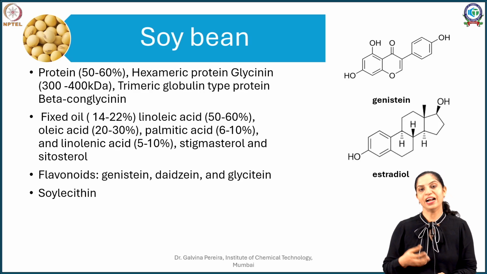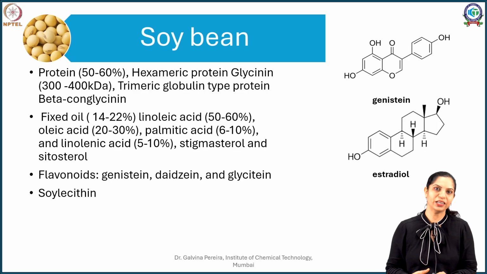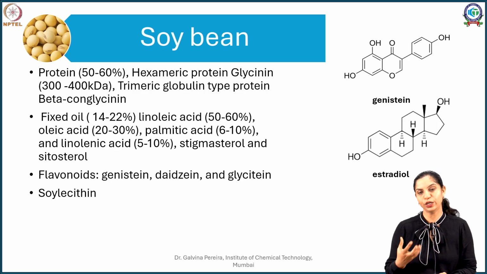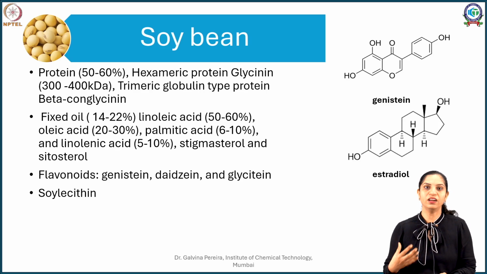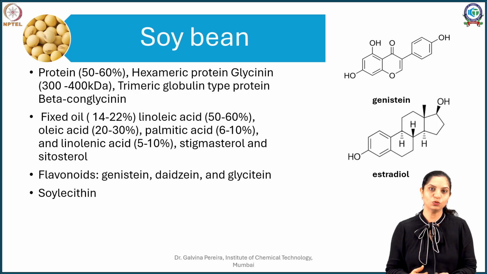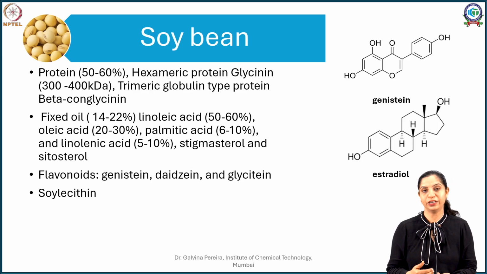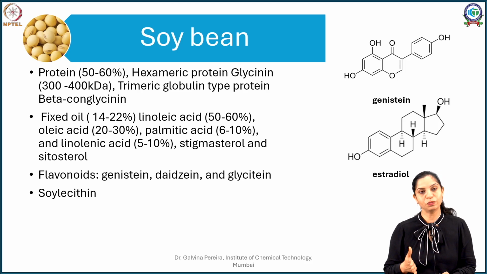Glycinin and beta conglycinin are the main components, but you have other protein components as well. Some of these components are responsible for allergies. Some people are allergic to soy products, and that is why determination of these protein components is vital.